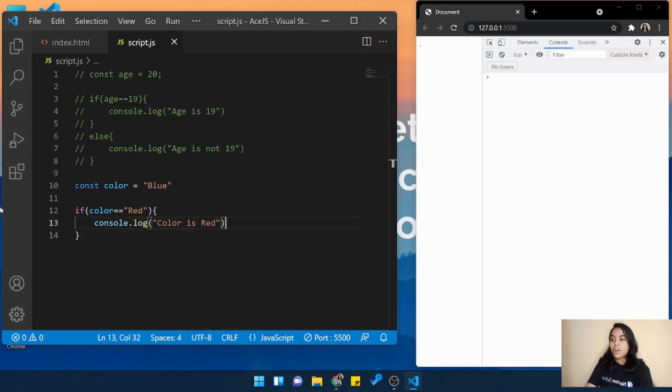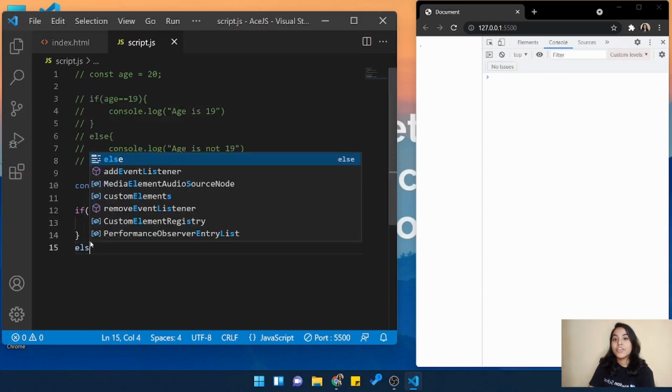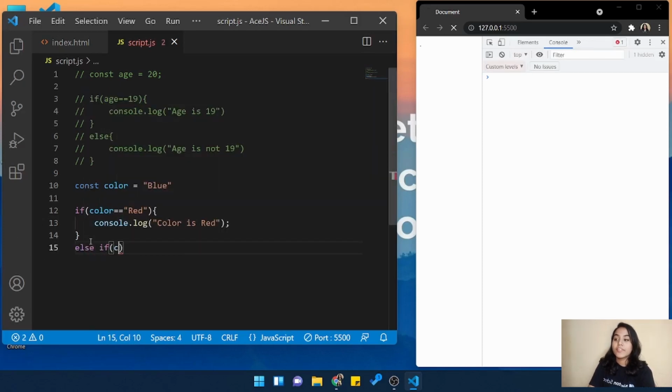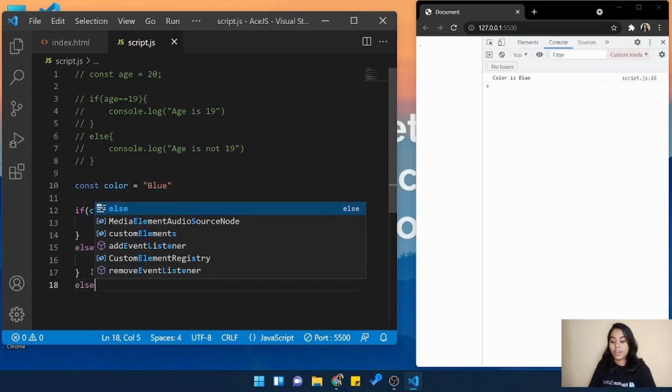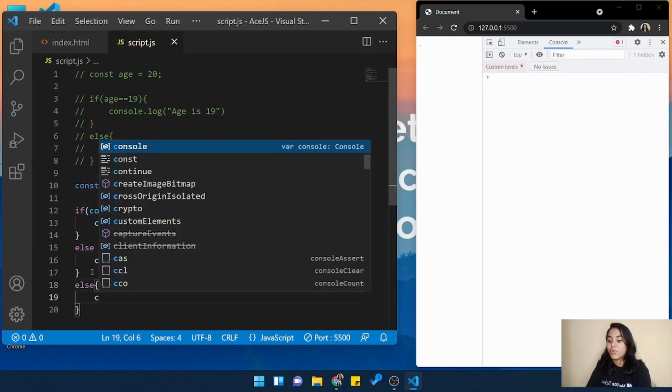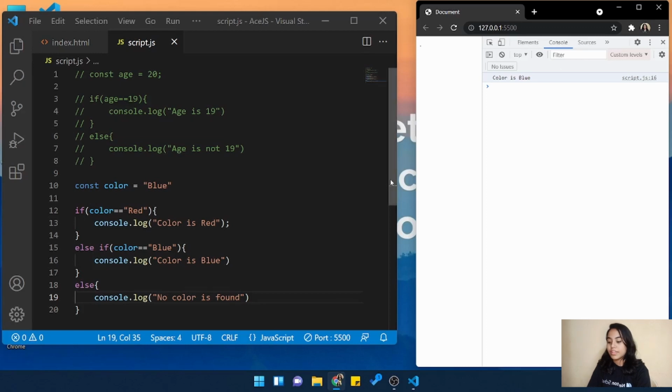Then what to do? If color is not red and we want to check one more condition, then it might be color blue. So we will say that color is blue. And then if nothing matches, if it is neither red nor blue, then what to print? We will say that no color is found in the else.